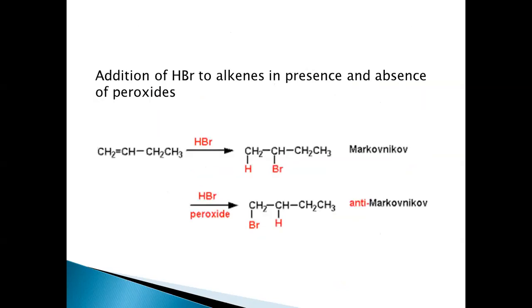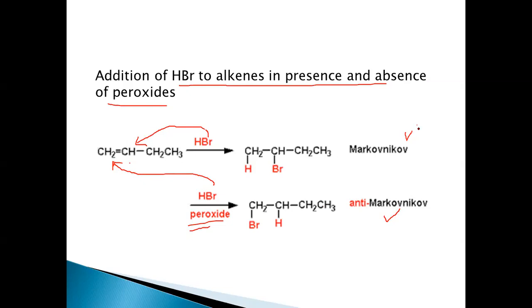So when we see the difference between the addition of this HBr to alkenes in the presence and absence of peroxides here. So in absence of peroxide, when HBr is added to this unsymmetrical alkene, it follows the Markovnikov's addition, where this Br is going to the carbon with less number of hydrogens, and in the presence of peroxide, it is going to the carbon with more number of hydrogens here, resulting in the anti-Markovnikov's addition.